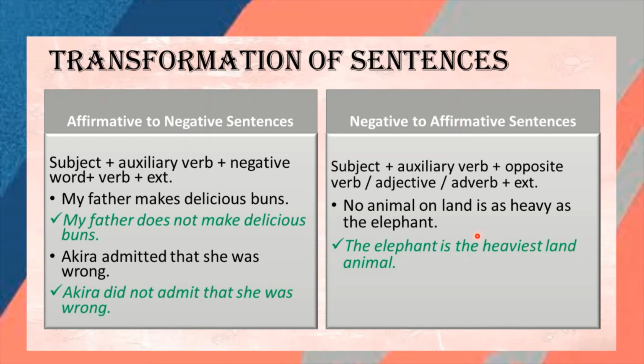Why? Because of the word no, we have to remove this negative word first, since we are changing this negative sentence into an affirmative sentence. Okay, next example: I do not have many friends. Many can change into few. We change many into its opposite, few. So we have to remove not also. So, I have few friends. Okay, let's move ahead.